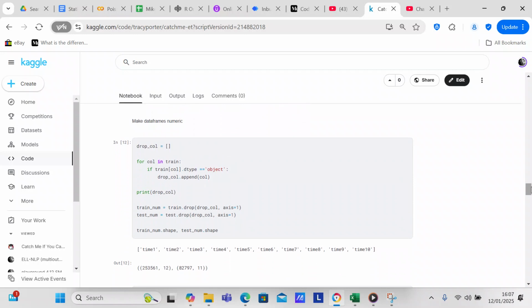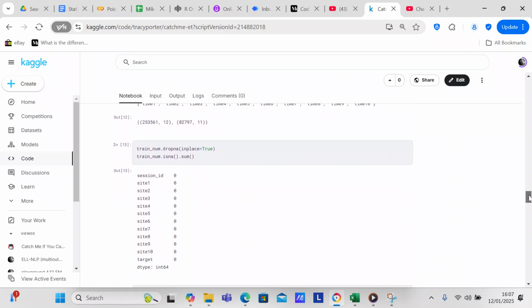For col in train, if train[col].dtype equals object, drop_col.append(col), and then we print drop_col. Then we are going to drop drop_col from the train and the test set, and then we're going to check the shape of the train and the test set. You can see in the train and the test set, we have 12 columns for the train set and 11 columns for the test set.